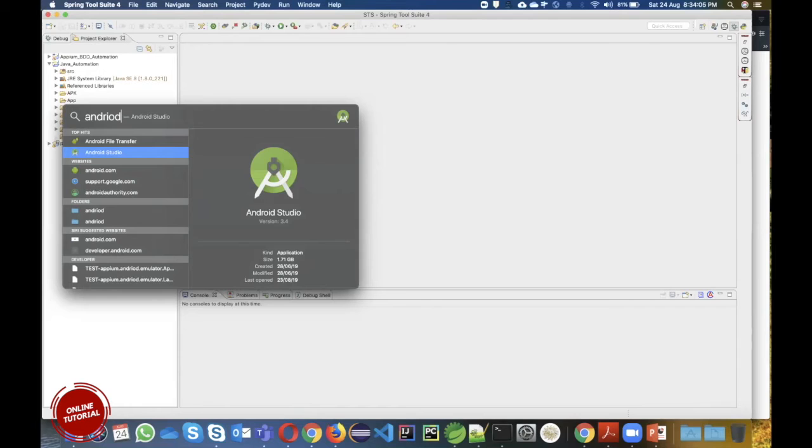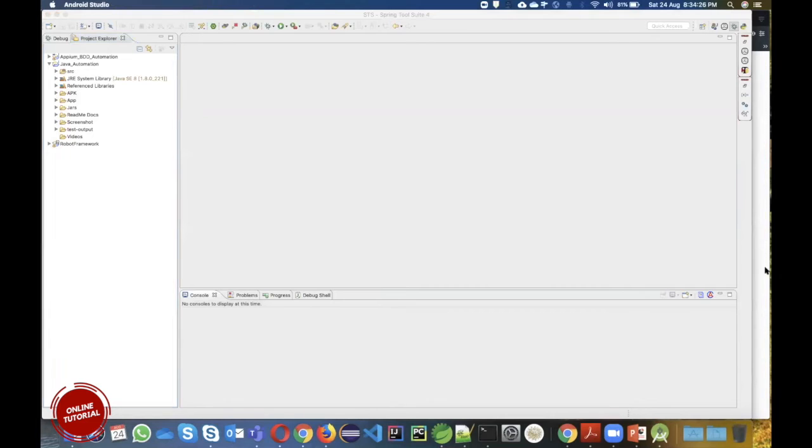That's why you are installing JDK, right? Same way, if you want to develop or test, or interact with Android devices and Android applications, you should have Android SDK or Android environment available in your system. So who will provide you that?